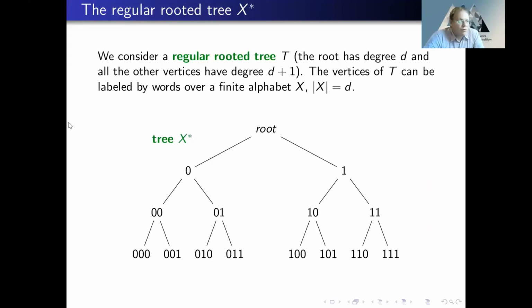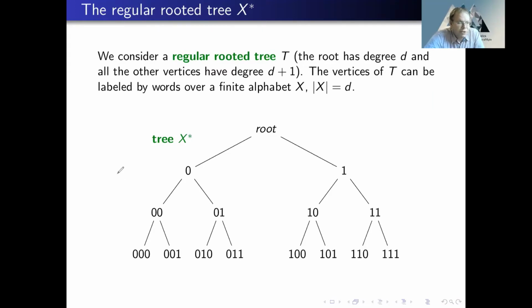So I will consider automorphisms of regular rooted trees. In a regular rooted tree, the root has some degree d, and all other vertices have degree d plus 1. Now, as you can see in this picture, we can label vertices by words over a finite alphabet.